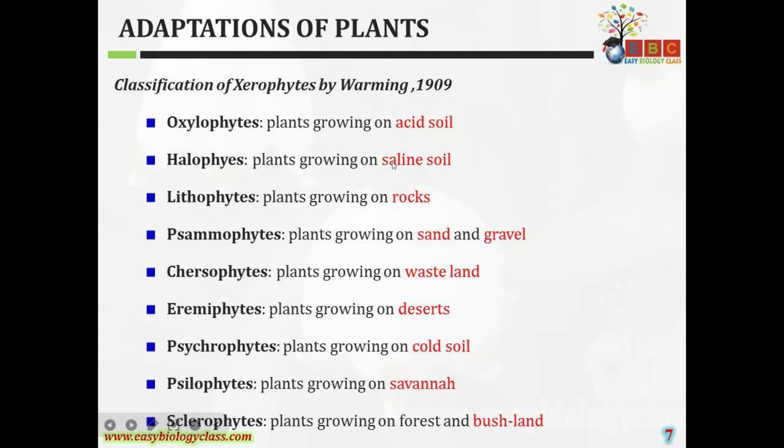Plants which grow in saline soil are halophytes. Plants growing on the rocks are lithophytes. Plants growing on sand and gravel are called samophytes. Plants growing on wasteland are called chersophytes. Eremophytes are the plants which grow in deserts. Plants growing in cold soils are called psychrophytes. Xylophytes are the plants which grow on savannas. And sclerophytes are the plants which grow on forest and bushland.